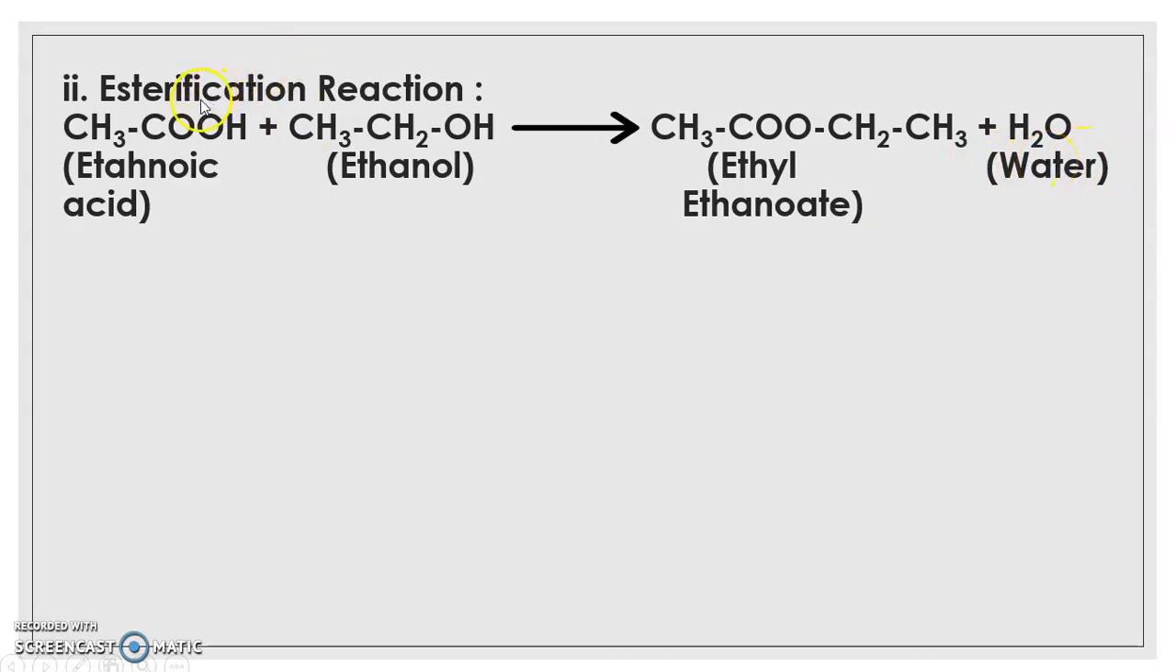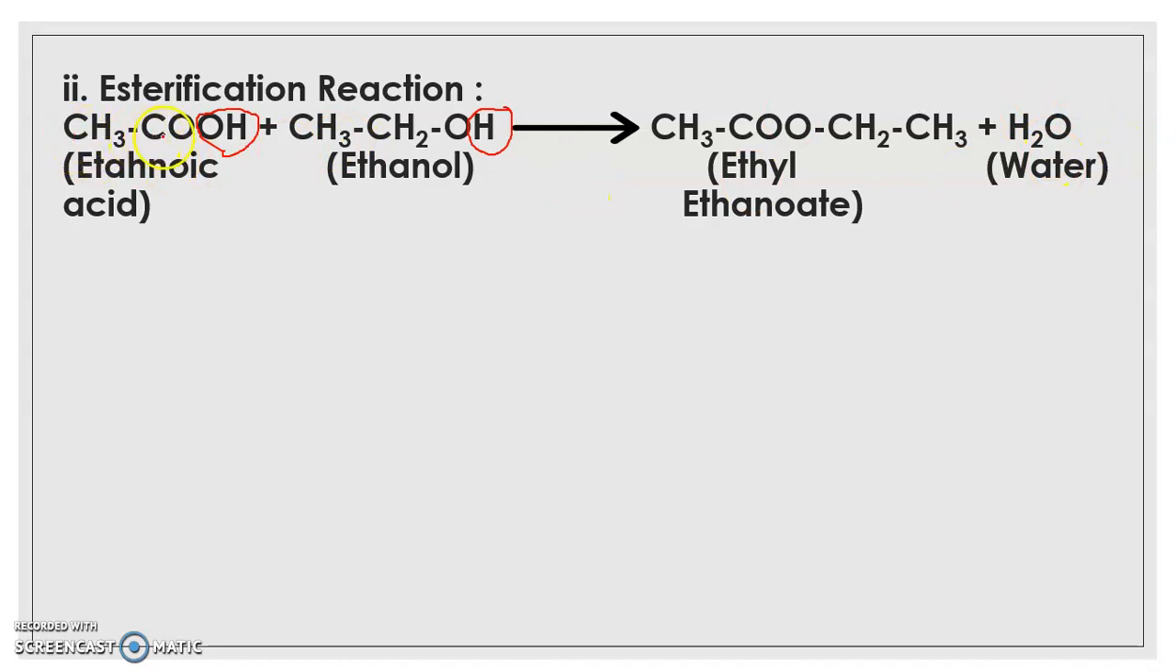Now remember this OH group from acid is removed and H from alcohol is removed. So what will you get? You will get CH3CO and this O will get connected to this oxygen. So O, CH2, CH3. So the product that is formed is CH3. I'll mark it here. So this part gets removed, OH, and this H part gets removed. So H and OH eliminates as water.